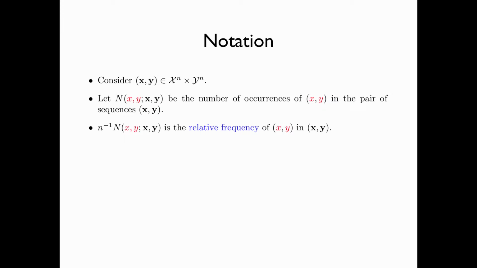Dividing this by n, it becomes the relative frequency of the pair of values x and y in the pair of sequences x and y. The collection of relative frequencies is called the empirical distribution of the pair of sequences x and y.